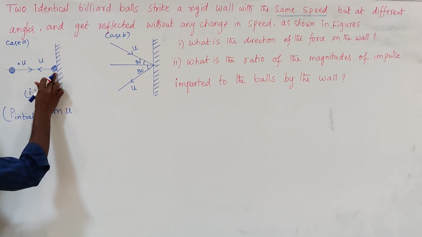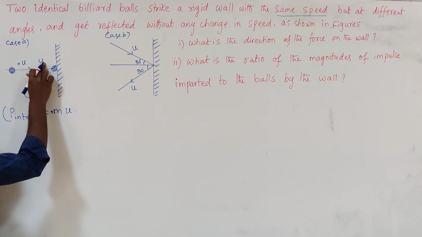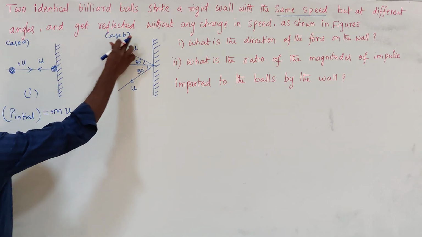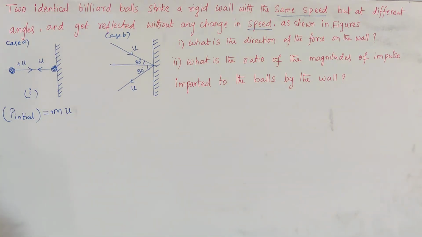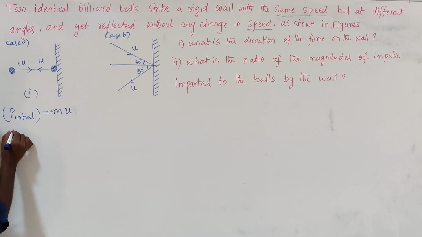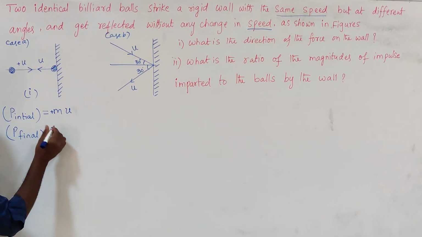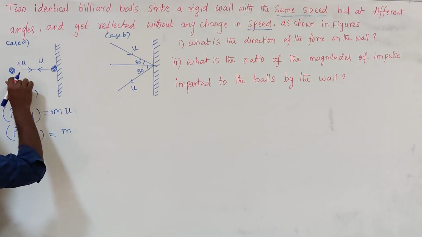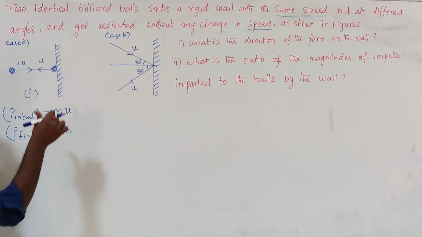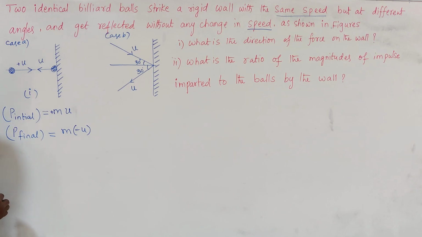After interaction with the wall, the ball is reflected back with the same speed, without any change in speed. So the final momentum is mass into velocity. Here the velocity is opposite to the initial velocity, in the left direction. So it is minus m u.